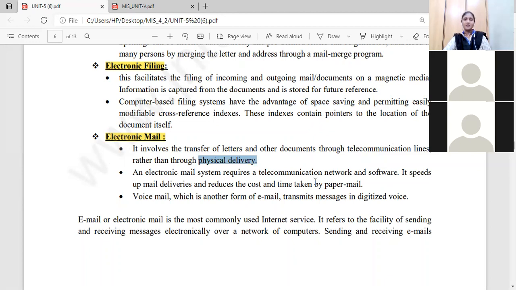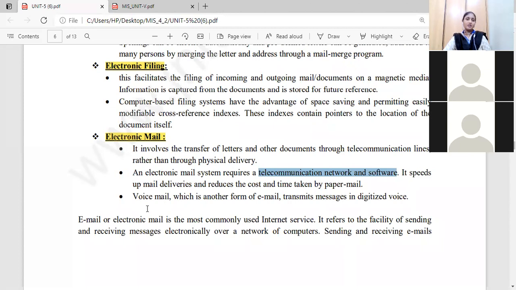Within seconds, we are transferring that document. So this email system requires a telecommunication network. For transferring that document, what do you require here? A telecommunication network and software. Using them speeds up mail deliveries and reduces the cost and time taken by paper mail. When you use paper mail or physical delivery, it takes a lot of time. That time can be reduced to seconds, and we are delivering the document.